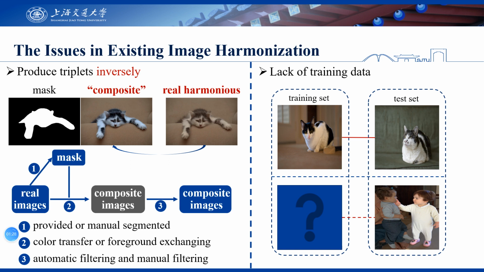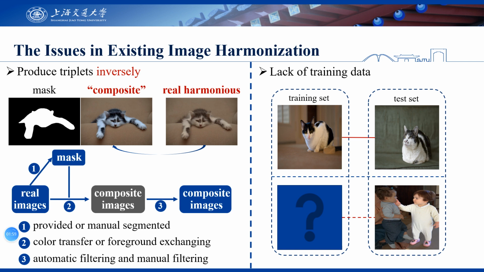However, it is non-trivial and infeasible to collect abundant training pairs by manually harmonizing composite images. So, recent work generates pairs of data inversely, but it still requires manual labor for foreground segmentation and unqualified composite image filtering. This hinders the extendability of harmonization datasets.